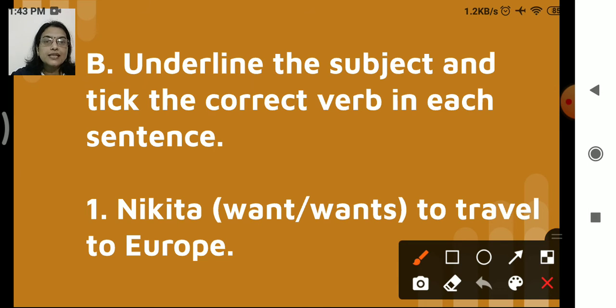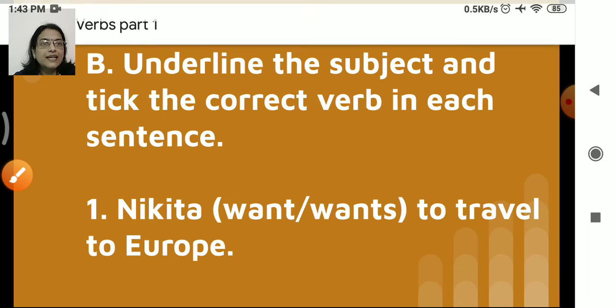So the first one is: Nikita wants to travel to Europe. Now about whom are we talking here? Underline the subject. Nikita, right? So we are going to underline Nikita. Now which is the correct verb here? Nikita wants, right? Remember, singular should go together. So Nikita is a singular subject, so wants, s is added right here. So it is a singular verb. Followed? Next.